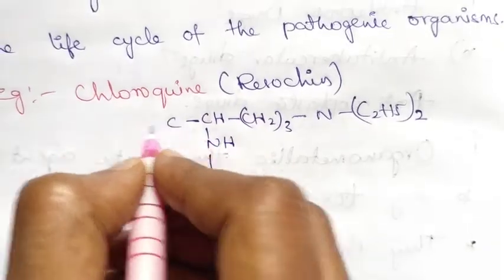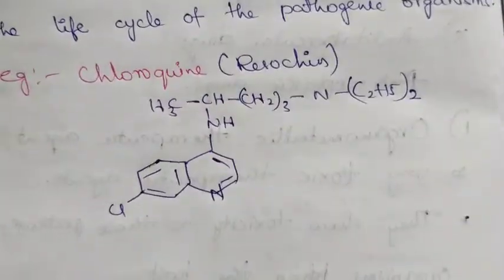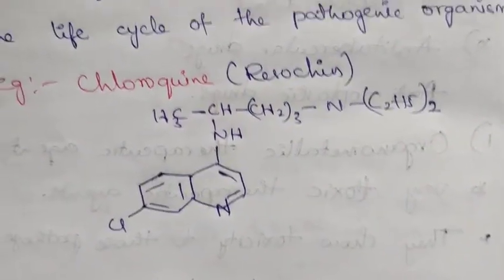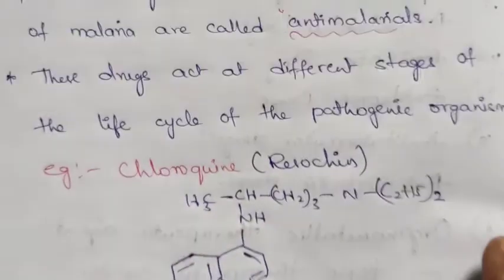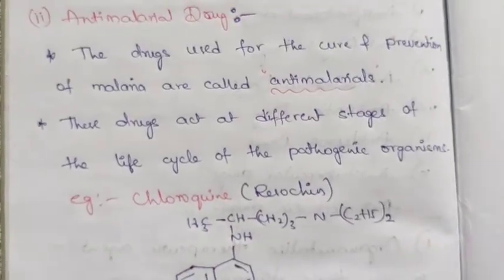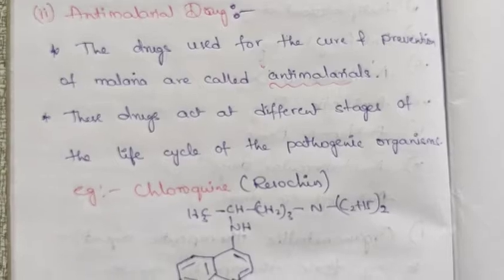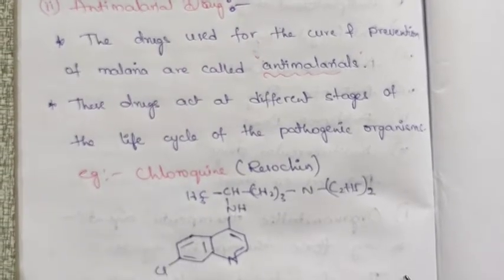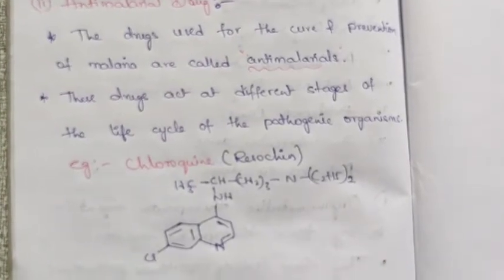At this position we have one methyl group. This is the structure of chloroquine. This is in total about the anti-malarial drug. Mainly we are using chloroquine as an anti-malarial drug.